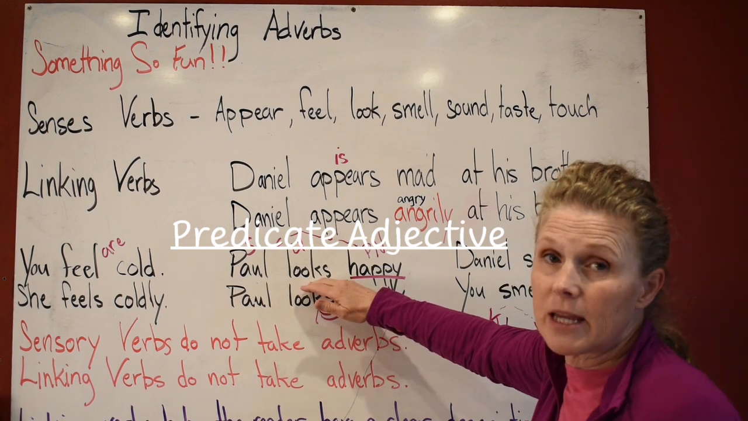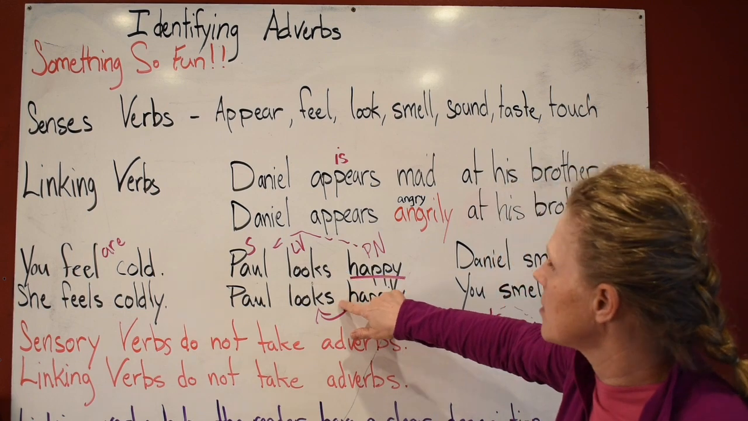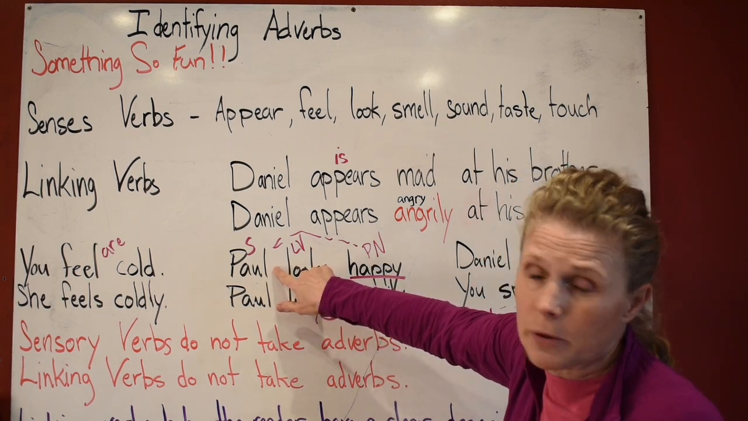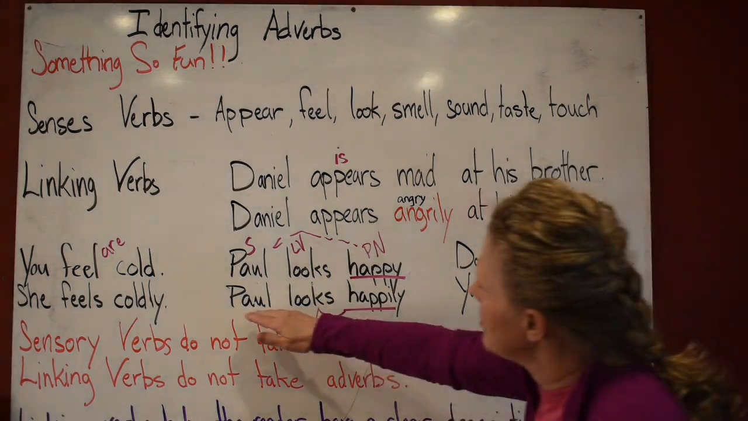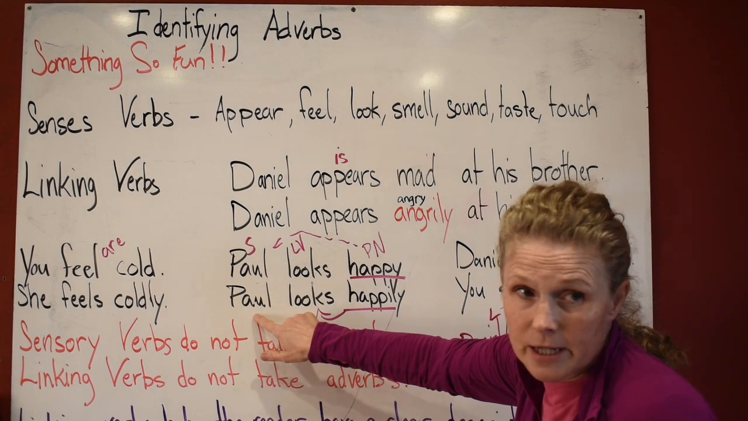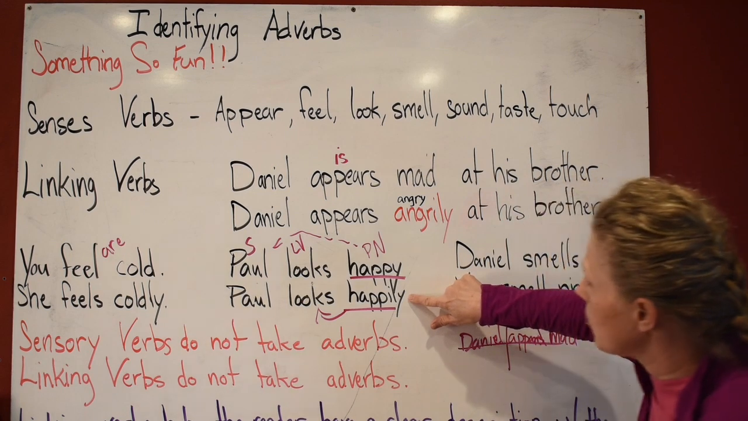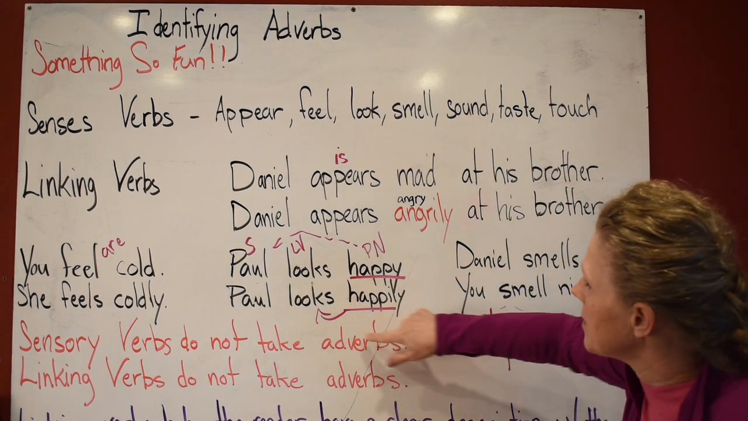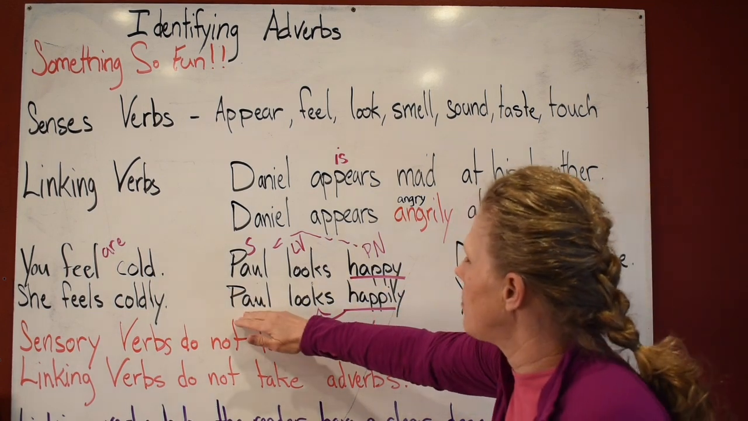You know you have a linking verb if you can substitute it. Right here we have S's on here. That means it's third person singular, simple tense. Same here, Paul looks: third person singular, simple tense. But this is incorrect. You can't use happily here because you need the word that's going to describe Paul.